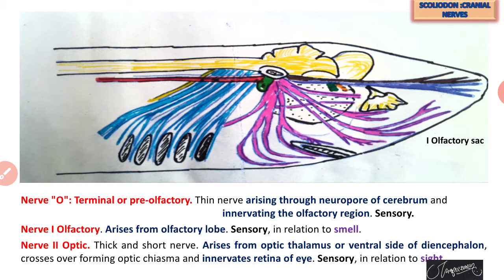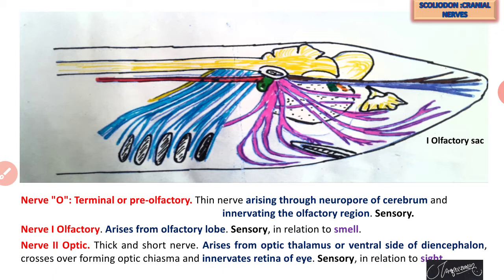There are basically 3 types of nerves: sensory, motor and mixed. Mixed means the nerves which have some branches that are sensory and some branches that are motor in function, so they perform both functions: carrying the sensation and giving the action, that is, a motor action.